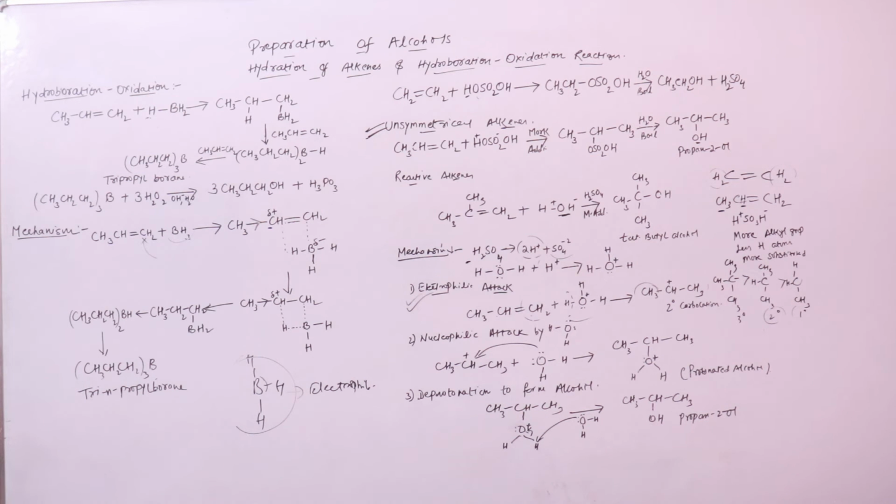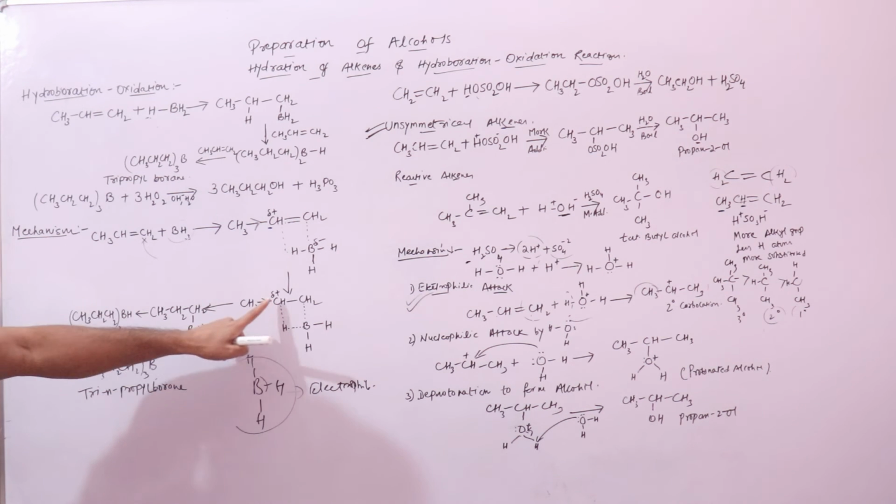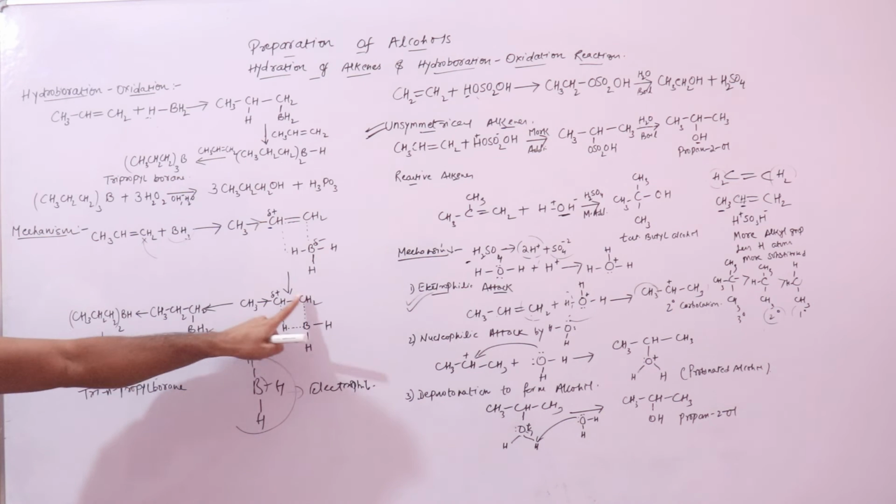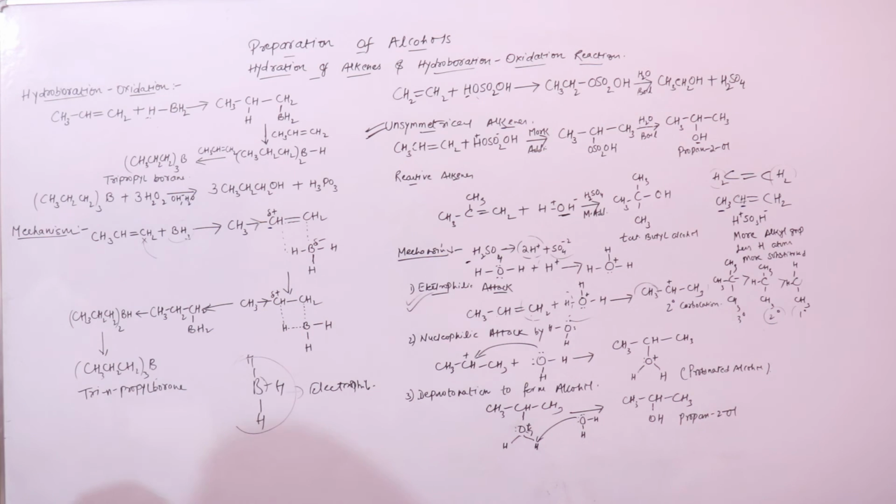Now this is a four-membered cycle, consisting of 4 atoms. We call it a 4-centered cyclic transition state. So a complex is formed. This complex is formed.